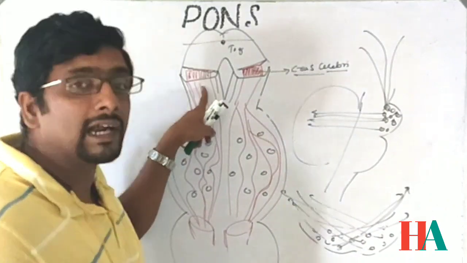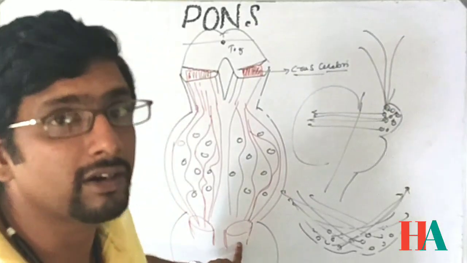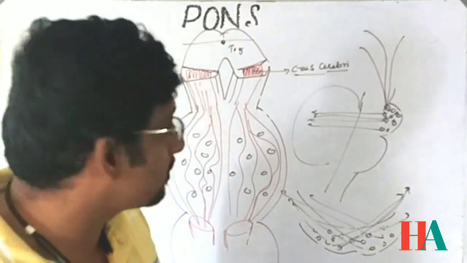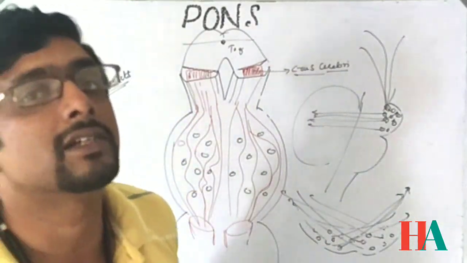See, the corticospinal tracts in the midbrain and in the medulla oblongata are in a concentrated form, but they are not much concentrated in the pons because of the presence of a lot of traffic obstructions for the condensation.